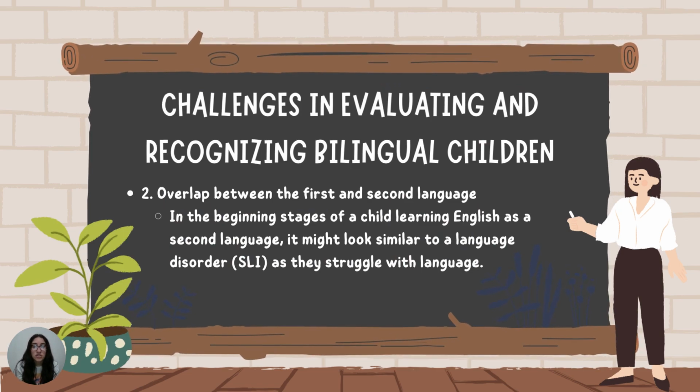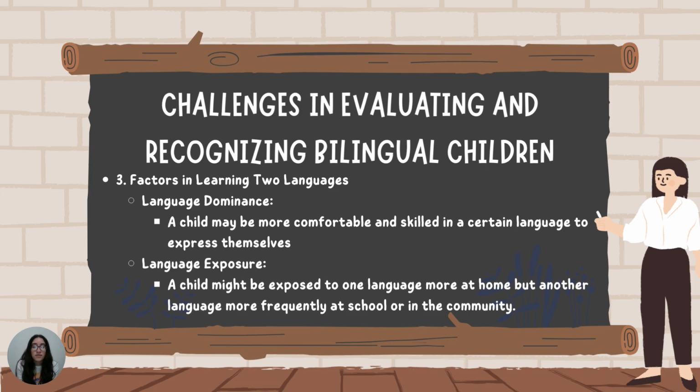The second challenge is an overlap between the first and second language in a bilingual child. Now, in the beginning stages of this child learning English as a second language, it might look similar to a language disorder, or SLI as we know, as they struggle with the language.